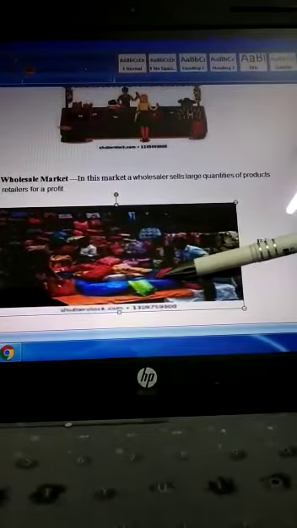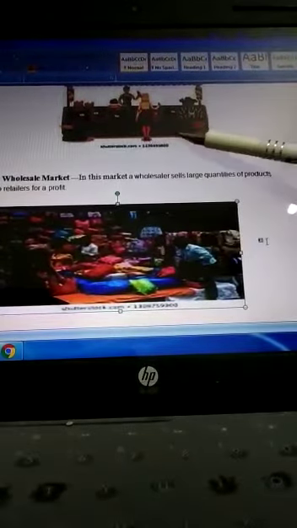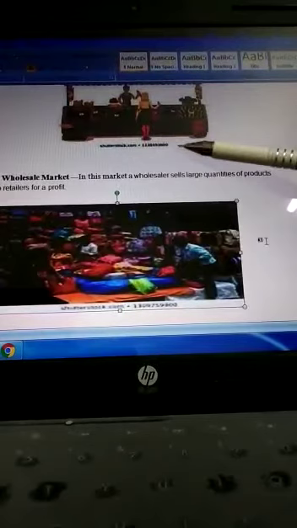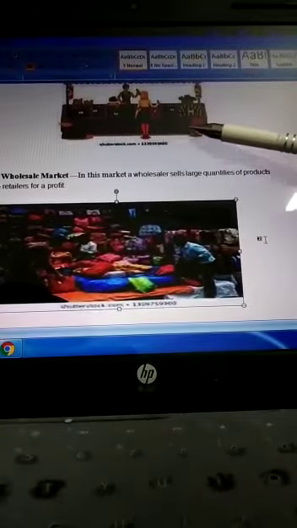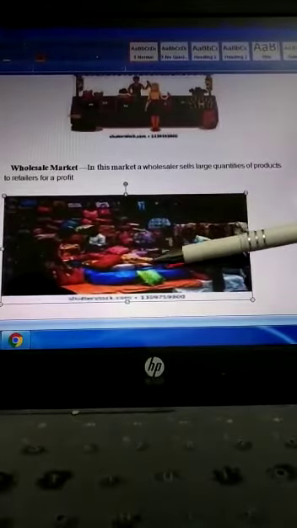When do we go to the retail market or the wholesale market? We go to the retail market when we want to buy things in small quantities, like when we want to buy 1 kg of fruit, then we will go to the retail market. Or when we want to buy one suit or one pant shirt, then we will go to the retail market. If we want to purchase things in a large quantity, sometimes when we have a family function, then we will go to the wholesale market,